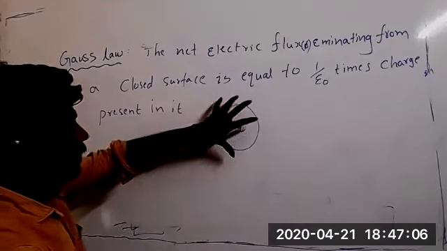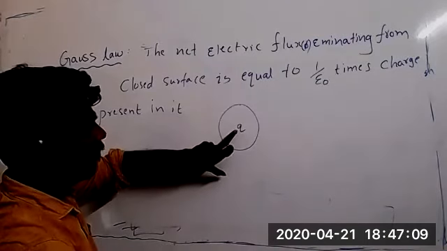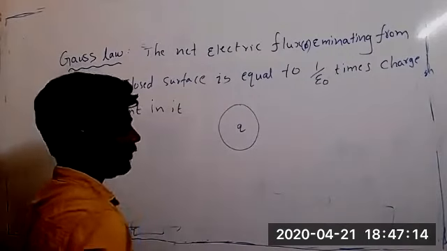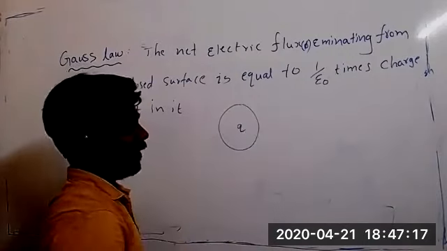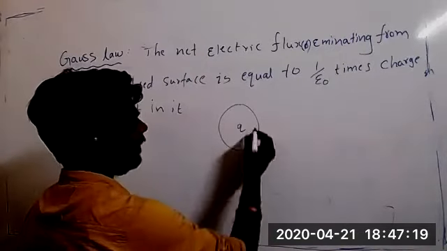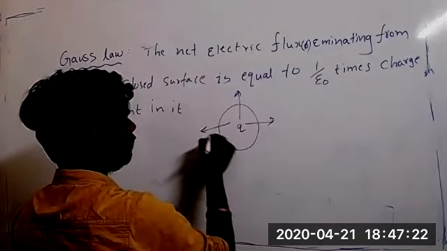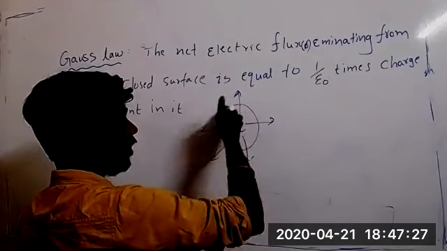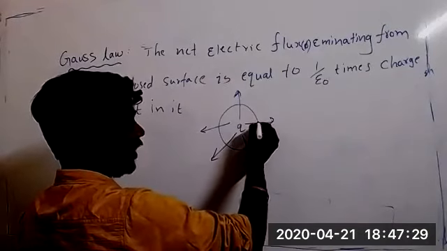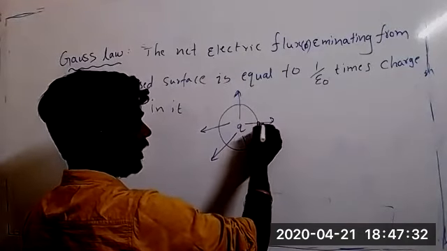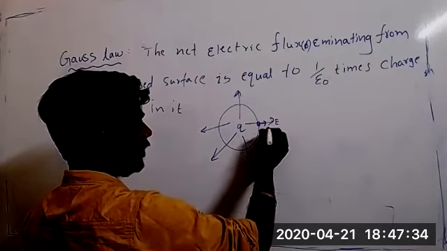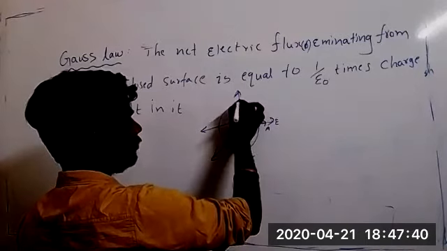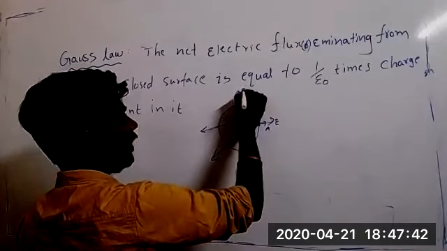So that's why I took a sphere. In the sphere, I have placed one charge. If I place a charge, it will develop an electric field. When it is developing electric field, electric lines of force will come out, right? These electric lines of force are coming through the surface, right? If you consider a small area, the area vector will be in this direction and the electric field also in this direction.